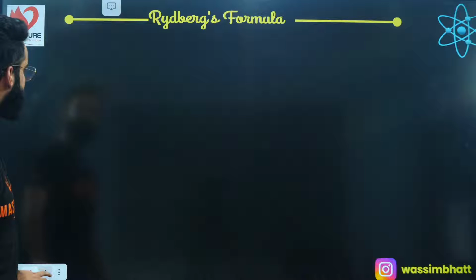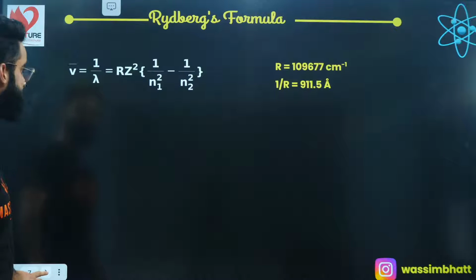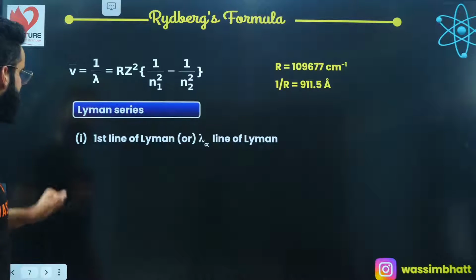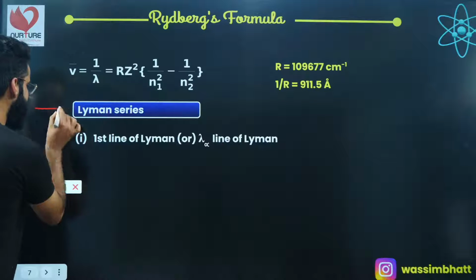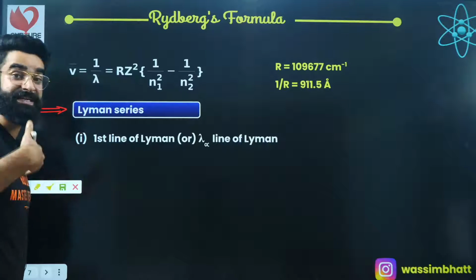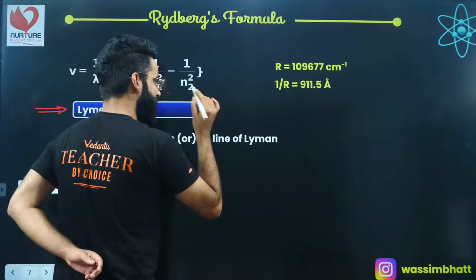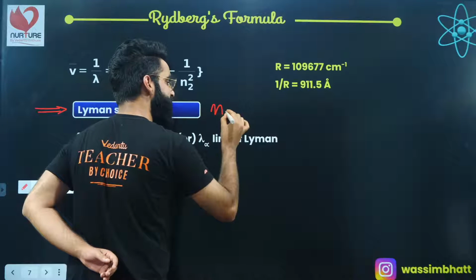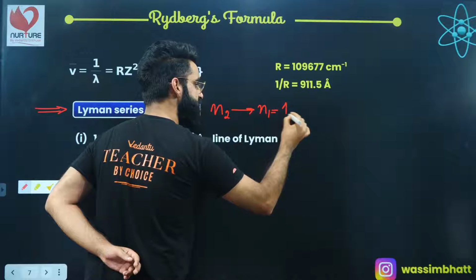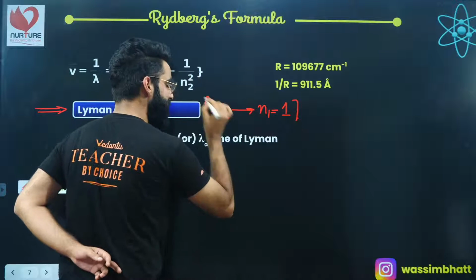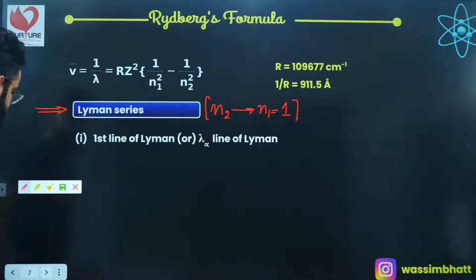Now there are a few terminologies which you need to remember. The first one I'm starting with is the Lyman series. In the Lyman series, as I told you, the electron makes a transition from a higher energy state, which is N2, to a lower energy state, which is N1, and N1 is 1 in the case of the Lyman series.